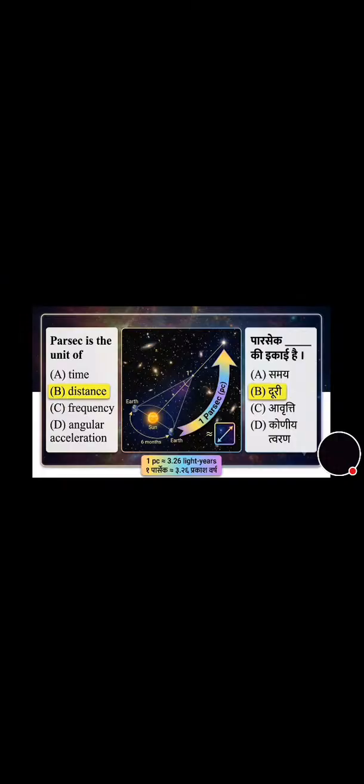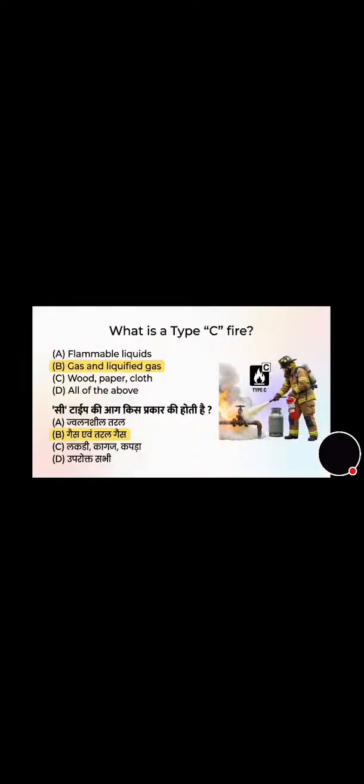Now move towards the next question that's on the screen. The condition for maximum efficiency of a DC motor is what? Its correct answer is option D, that is variable losses equal to constant losses. Now we will move towards the next question. What is a type C fire? And the options are flammable liquids, gas and liquefied gases, wood, paper, cloth. And its correct answer is option B, that is gas and liquefied gases.